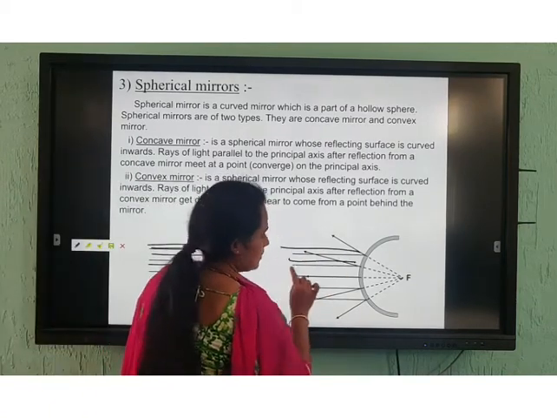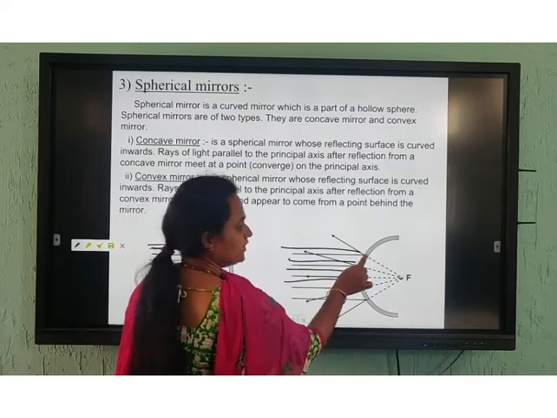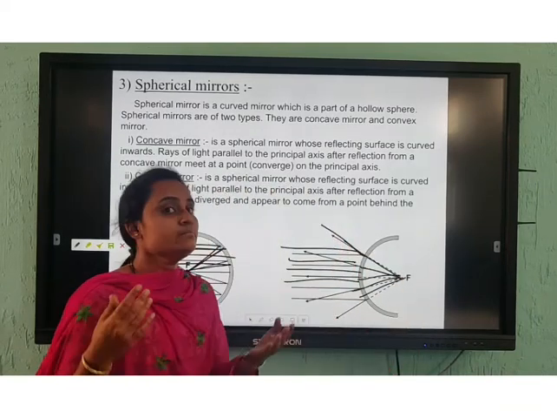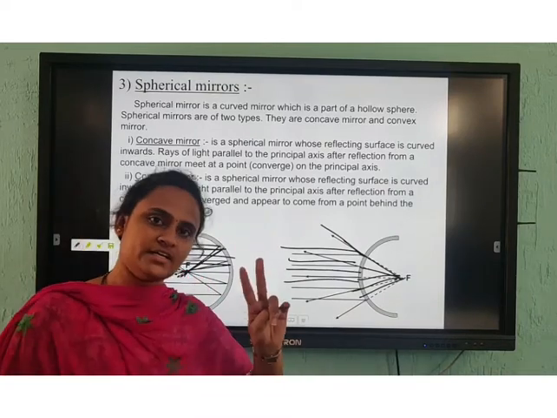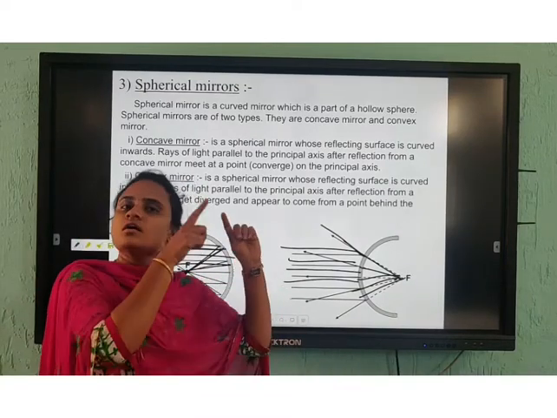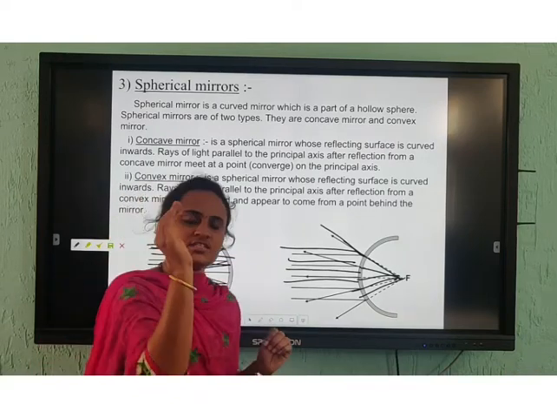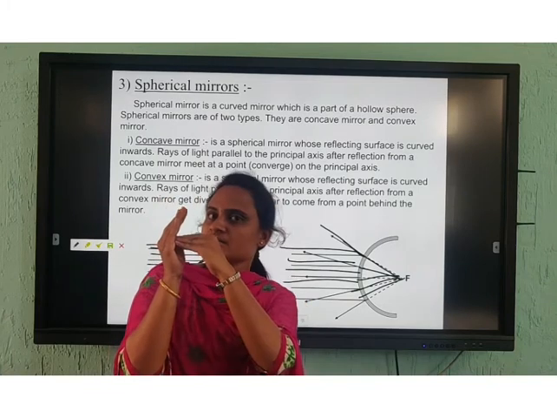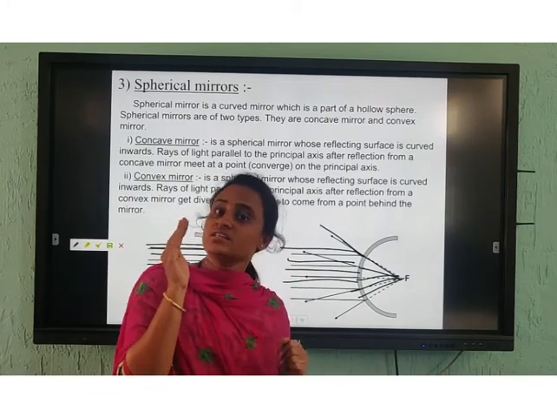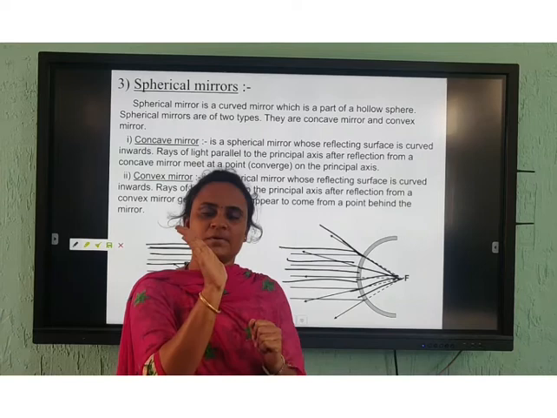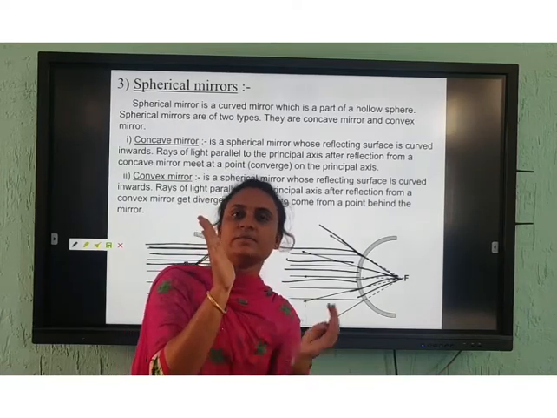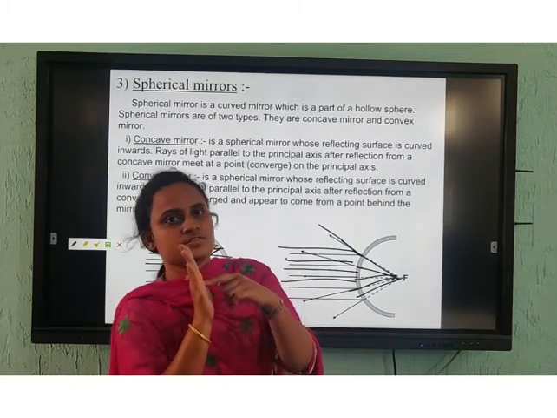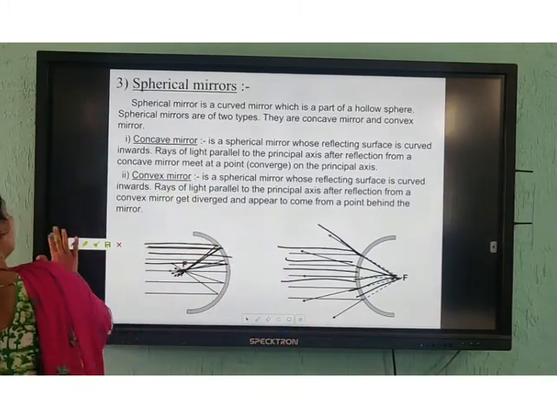Here a ray of light is passing but it's getting reflected back and diverging. As I said, this is an example of the mirror. Clear? So there are two types of mirrors: the concave mirror and the convex mirror. Concave means just keep it like this. The reflecting surface will be in the inward direction. If it's inward, it is converging. The next mirror is the convex mirror. Keep it like this. The reflecting surface will be in the outward direction, where the rays will diverge. Understood? Yeah. Now next.